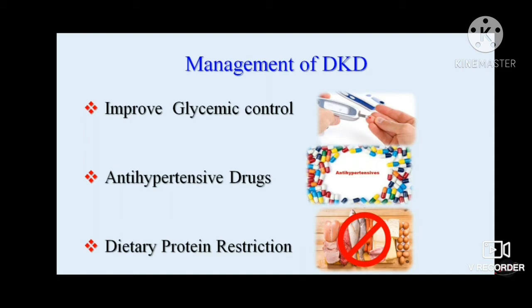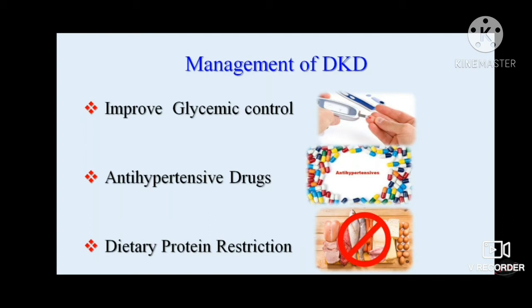Then second comes the antihypertensive drugs. The best drug or the drug of choice for diabetic kidney disease are ACE inhibitors or ARB blockers. ACE inhibitors are preferred because along with controlling systemic hypertension, they also reduce intraglomerular hypertension. So enalapril or lisinopril. These ACE inhibitors are the main drug of choice when we are considering antihypertensives in the management.